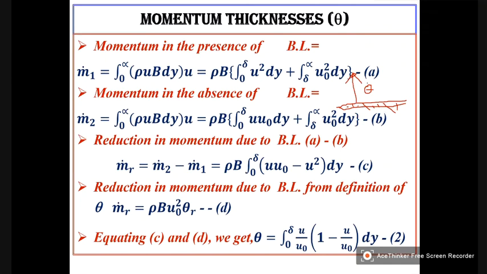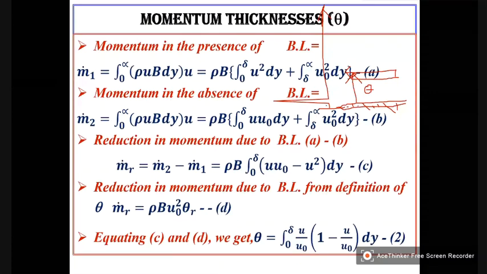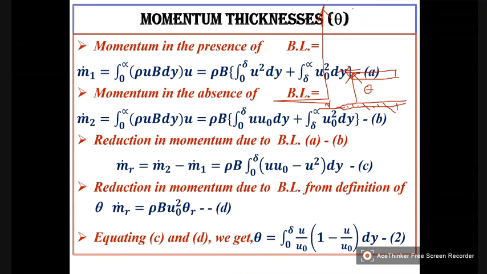So now this boundary is not from here, but it is now from here. This is the boundary. So now what is the opening? Instead of this, now it is only this part. So what is the reduction? The reduction is due to the change in this area.